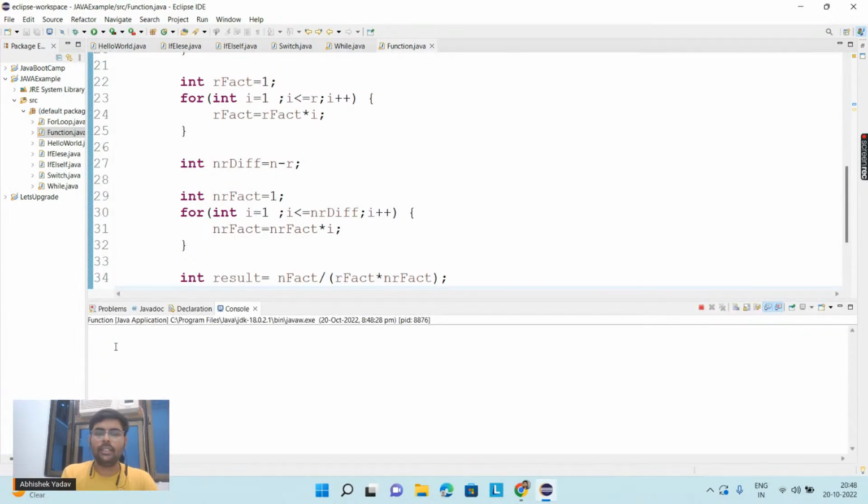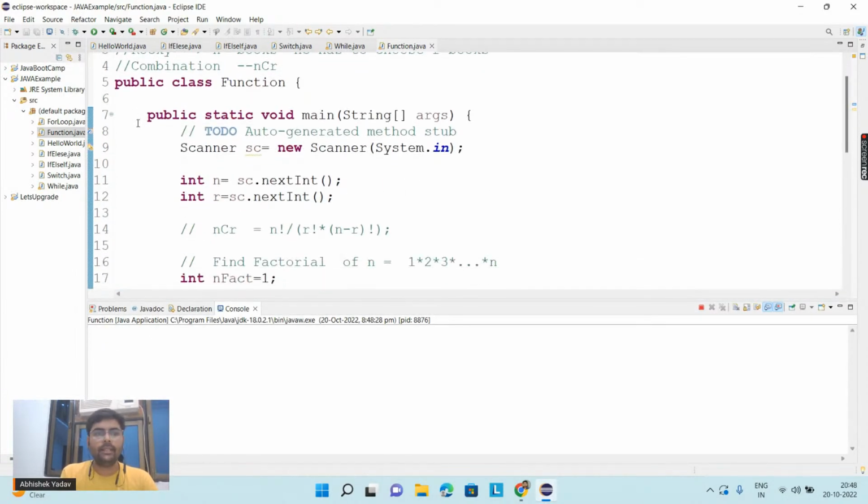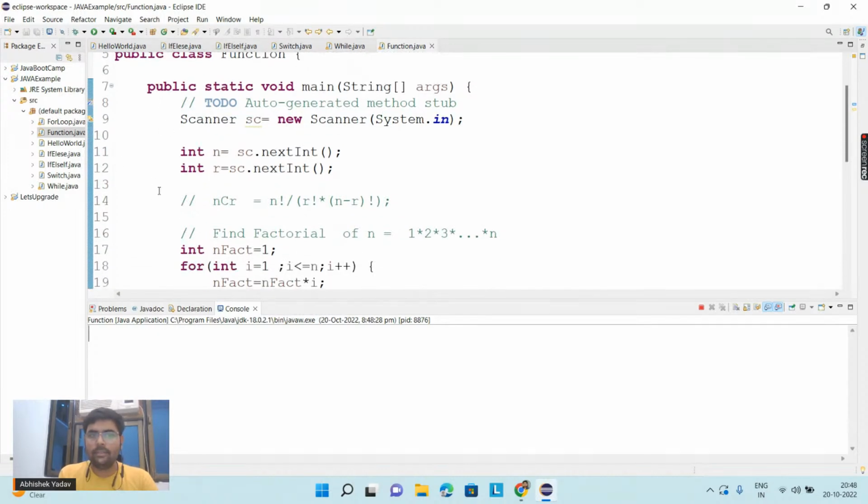Now it is asking for the input from the user. Again, this is our entry point. Line number 11 and line number 12 will be executed. For line number 11, that is for n, I am taking the value as 10. And for line number 12, that is for r, I am taking the value as 5. Let's suppose you have 10 books available and you have to choose 5 books among them. So you are taking n as 10 and r as 5. Let's hit the run button and you got the answer, that is 252, right, everyone?